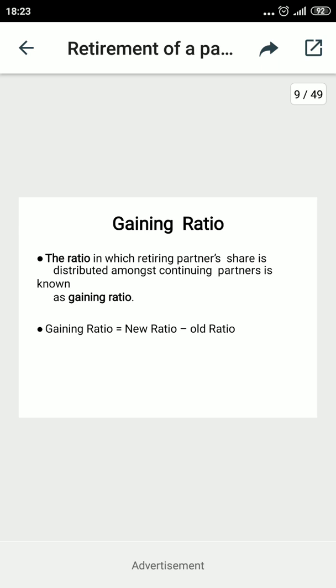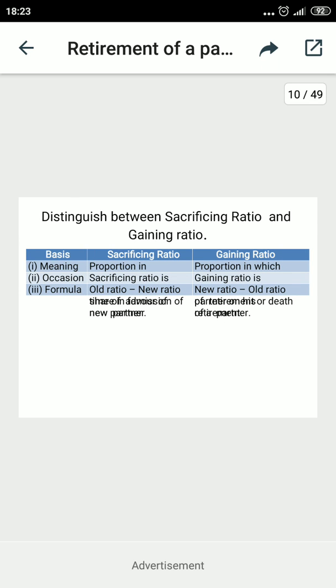Earlier I told you at the time of admission how to calculate the sacrificing ratio. Now I am moving to the difference between the sacrificing ratio and the gaining ratio. First is the meaning. The sacrificing ratio is generally applied when a person is admitted, so the old partners' share is going to be sacrificed. This refers to the proportion of the old partners moving towards the new partner. And the gaining ratio refers to the portion of the retired partner's share moving towards the remaining partners.